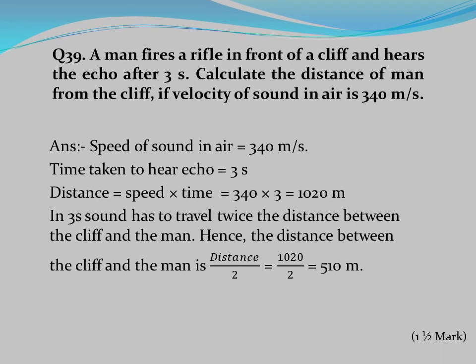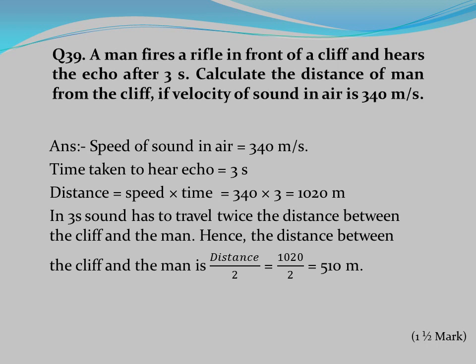Question number 39. A man fires a rifle in front of a cliff and hears the echo after 3 seconds. Calculate the distance of man from the cliff if velocity of sound in air is 340 meter per second. Answer: Speed of sound in air equals 340 meter per second. Time taken to hear echo equals 3 seconds.